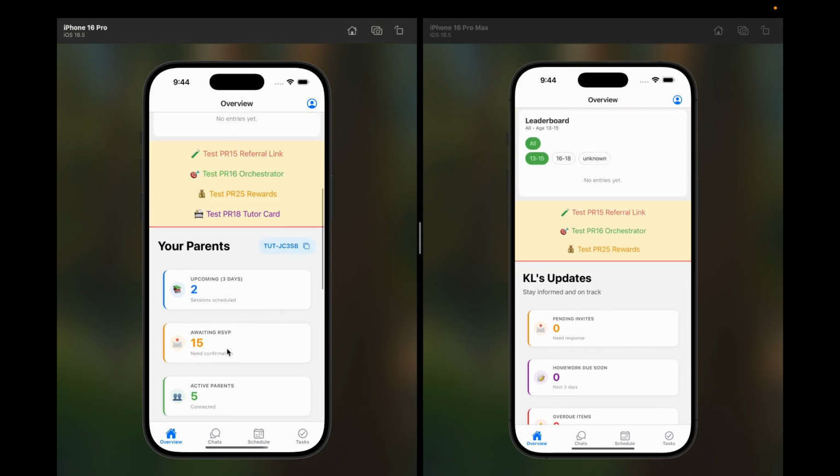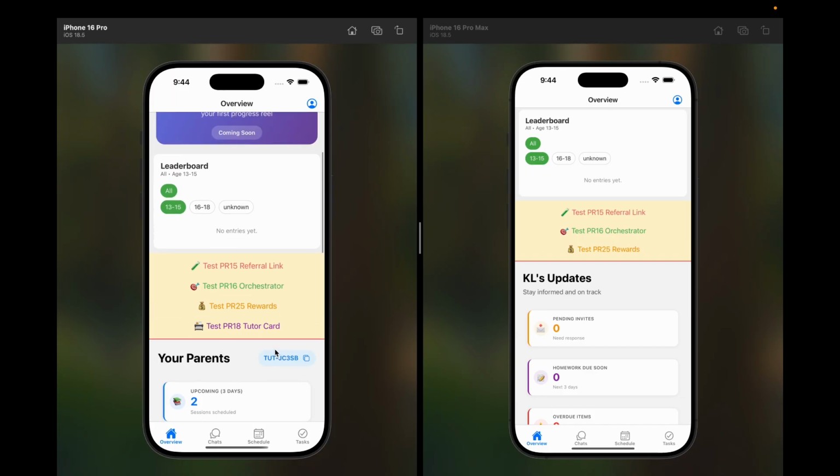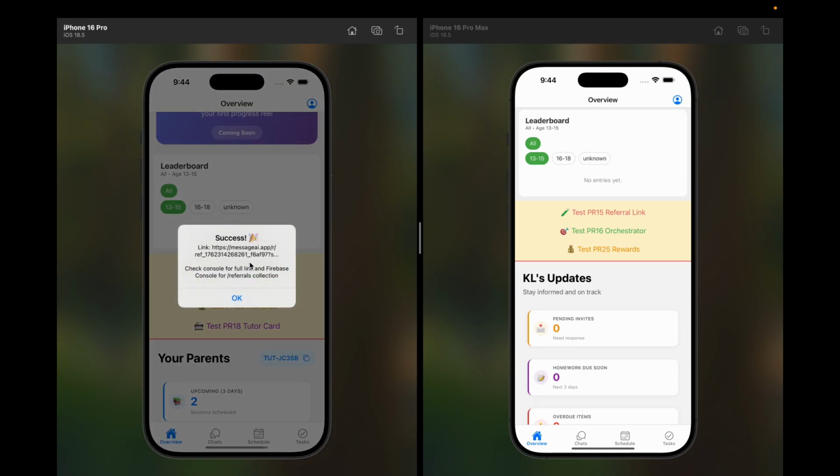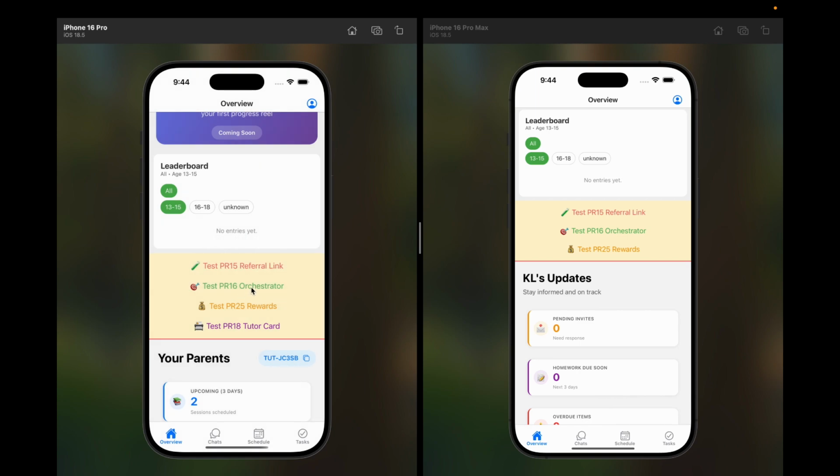So let's see the main things we are here for, for example, the referral link. When I click on this, success, the referral link is created. We'll add a proper button and a proper place for it, so that in final production we know that the tutor recommended this and a tutor card is created for him.